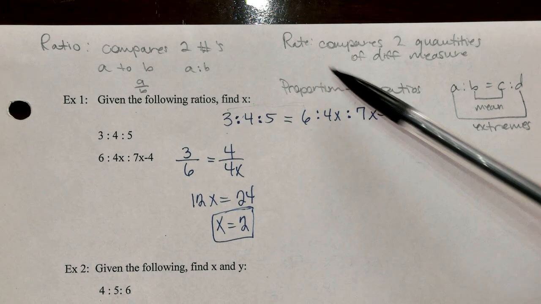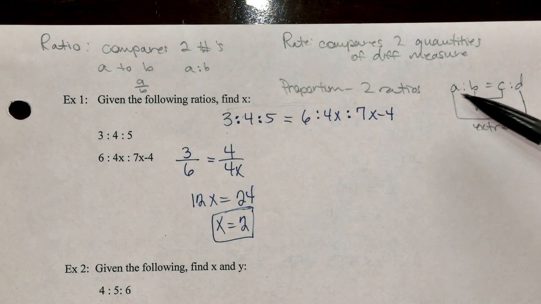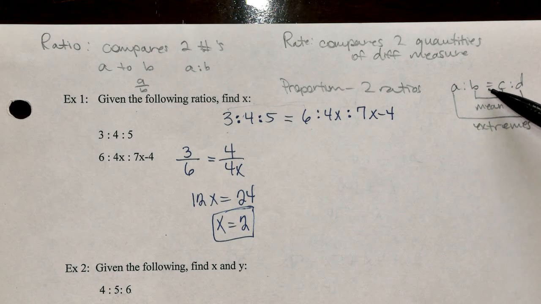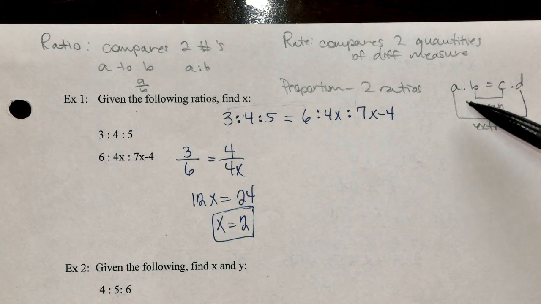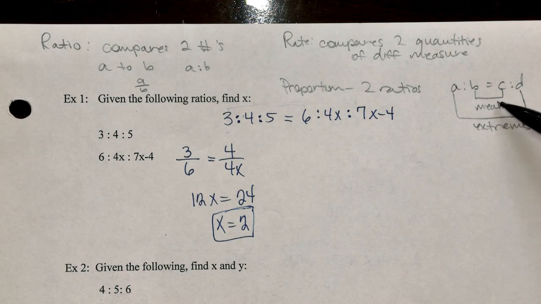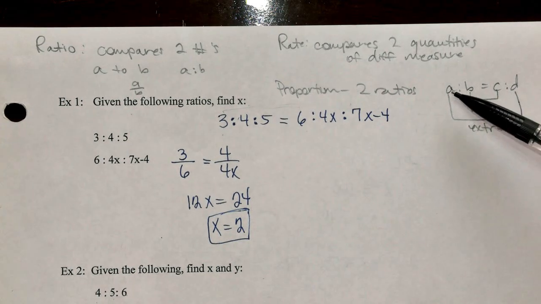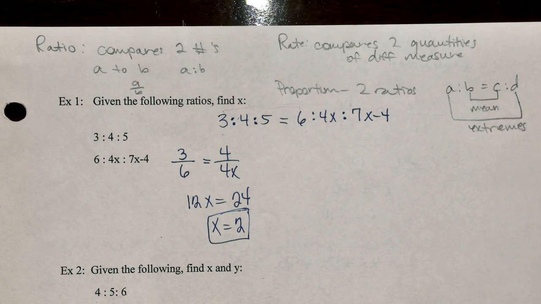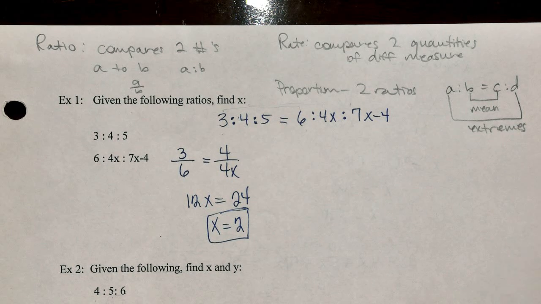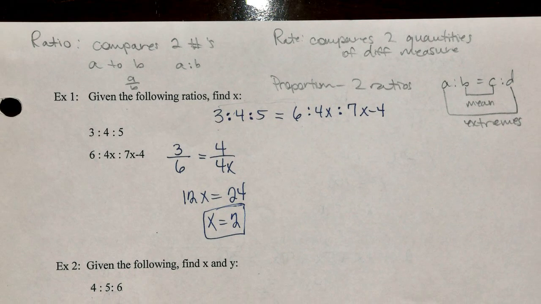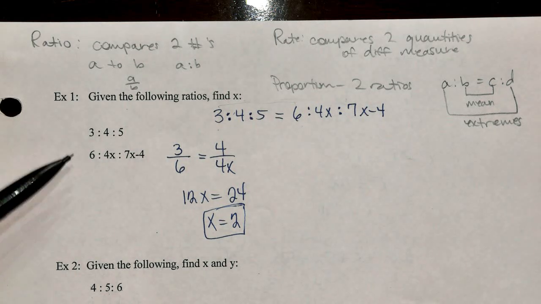Proportions is just taking two ratios. So here we have A to B, which is equal to C to D. The two inside terms refer to the mean, and the two outside terms would be the extremes. All right, we won't dive too much into these over the next couple of units, but I just wanted to introduce them to you. Here, given the first ratio, is asking you to find x.